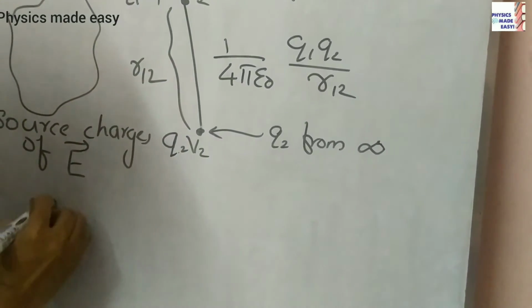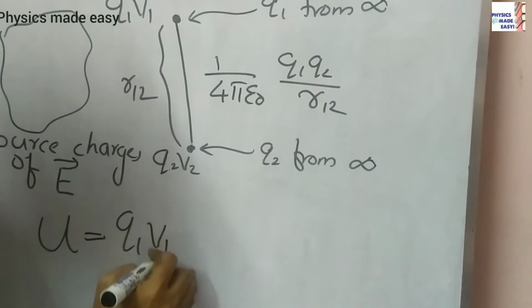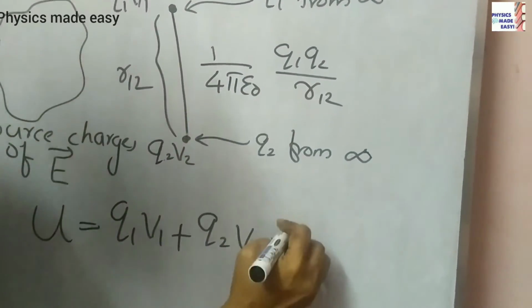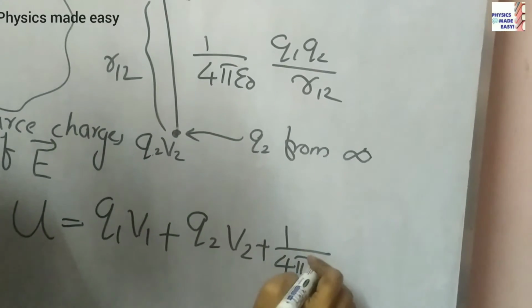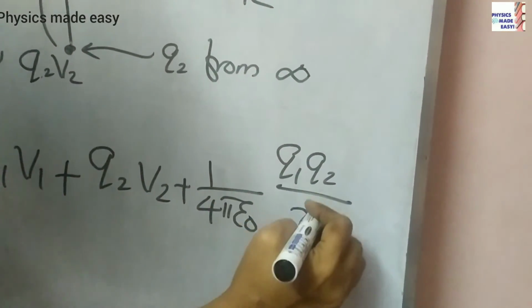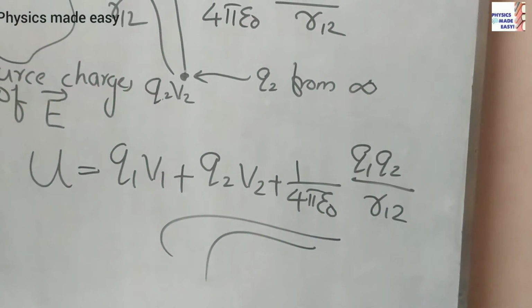Now we can write the total potential energy as Q1 V1 plus Q2 V2 plus 1 by 4 pi epsilon 0 Q1 Q2 by R12. That is the total potential energy.